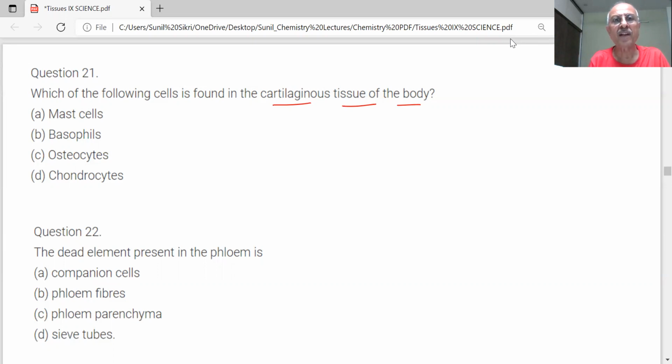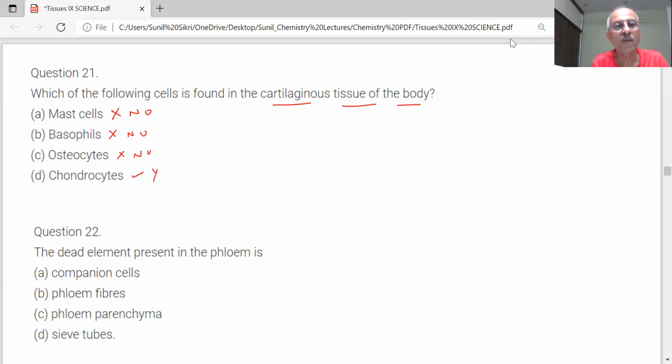Which of the following cells is found in cartilaginous tissue of the body? First one, mast cell? No, sir. Basophils? No, sir. Osteocytes? No, sir. Chondrocytes?